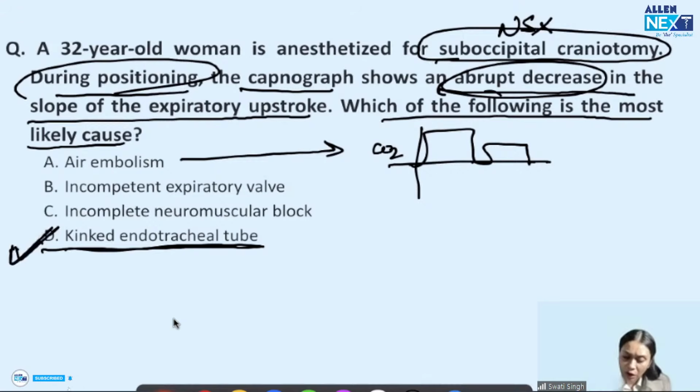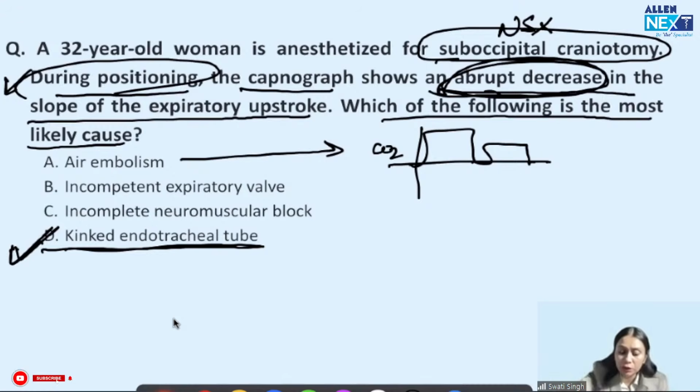So kinking of the ET tube would be the answer in this question. Why? Because this is happening during positioning. If the same question, a 32-year-old woman is anesthetized for suboccipital craniotomy, and after starting the surgery, after 2 hours, there was an abrupt decrease in capno, in the middle of surgery, then what is the most likely cause? Then blind answer, air embolism, nothing else. You have to go for air embolism.